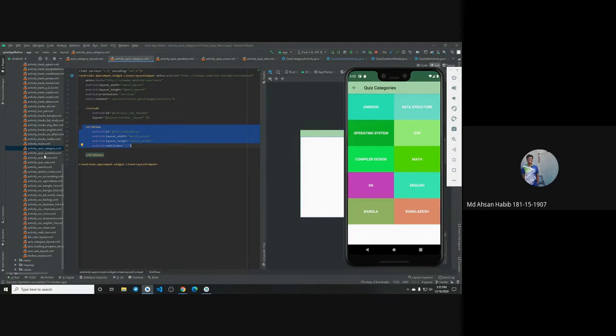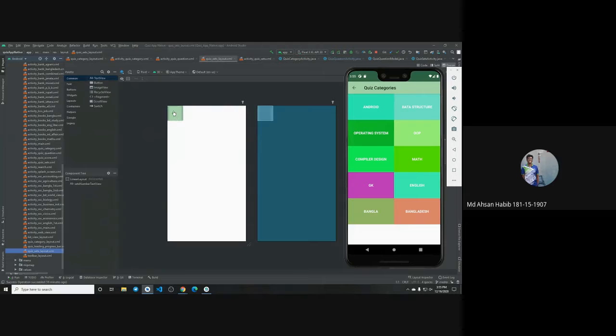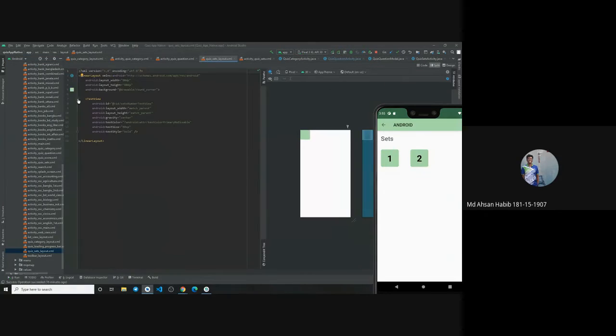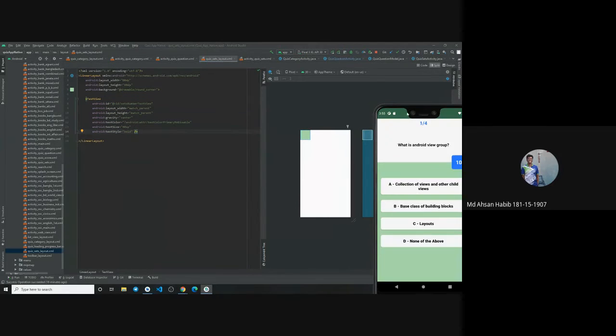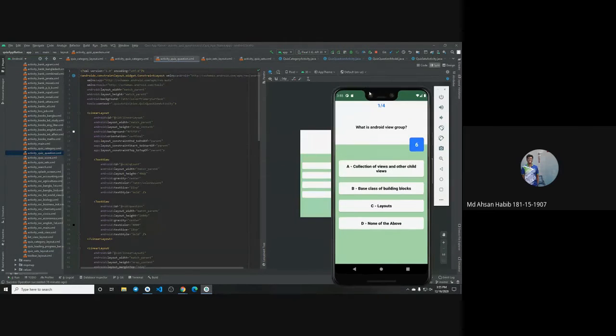Next, if we see the quiz question, before that we want to see the quiz set layout. These are the sets, like set 1 and set 2. If I split the part, this is simply a text view I have implemented, set 1 and set 2. Next, if we select the set 1 question, then it will go to the question. So let's see the code of the question.